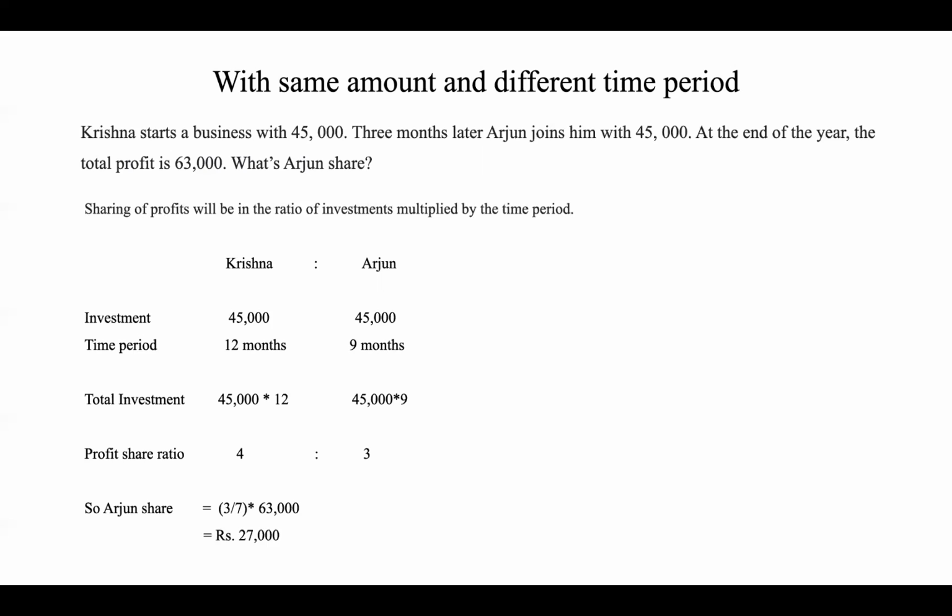Krishna and Arjun's investment is 45,000 each. The time period is 12 months and 9 months. Krishna's is 45,000 into 12, Arjun's is 45,000 into 9. So the profit ratio is 4:3. The total is 7 shares, out of which Arjun's share is 3. So 3 by 7 into 63,000, that is 27,000.